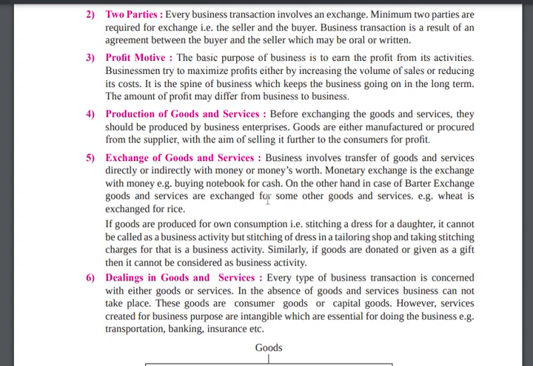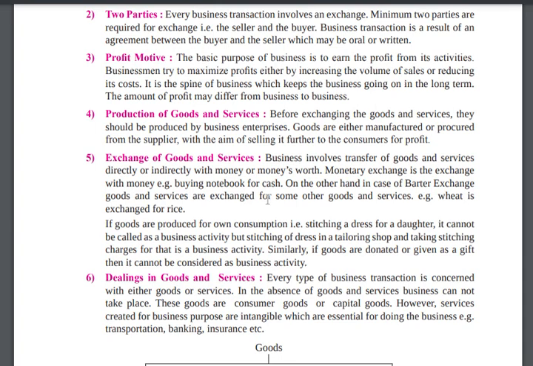So if you are doing a business, you are exchanging something, right? For example, I am a mango farmer, producing mango. He is giving me the mango, and in return he is getting money from me. Clear? Okay.